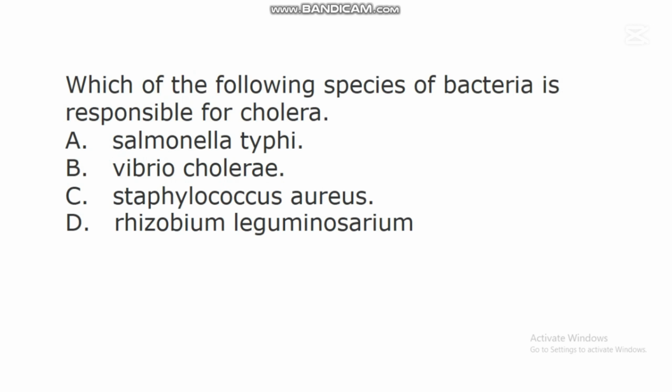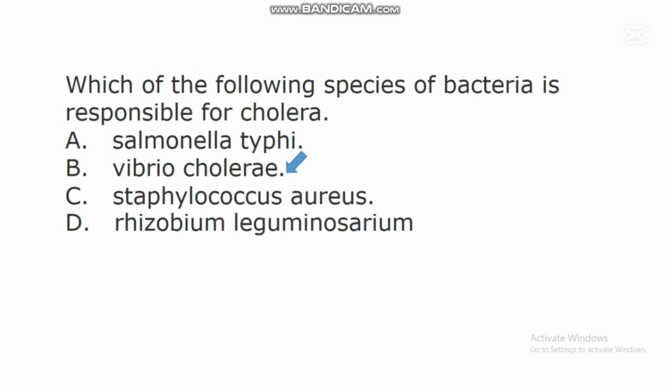In this question, the correct answer is B. Vibrio cholerae. Vibrio cholerae are species of bacteria that are responsible for cholera. Bacteriologists discovered that these species of bacteria called Vibrio cholerae are the ones that cause cholera in human beings.